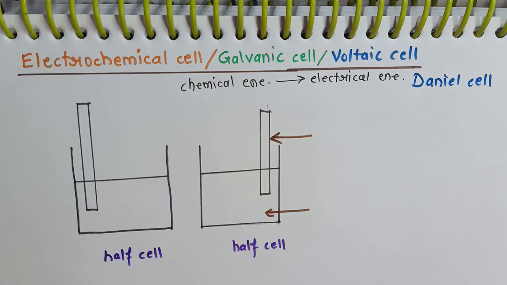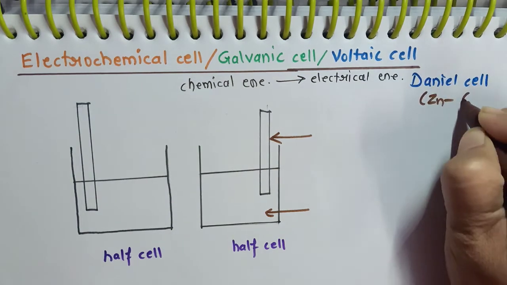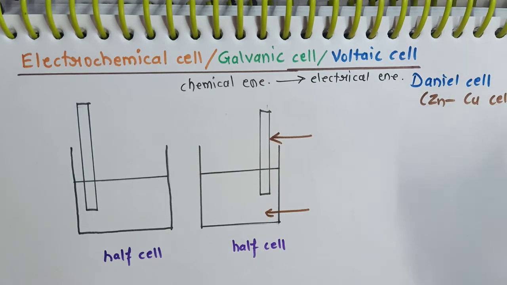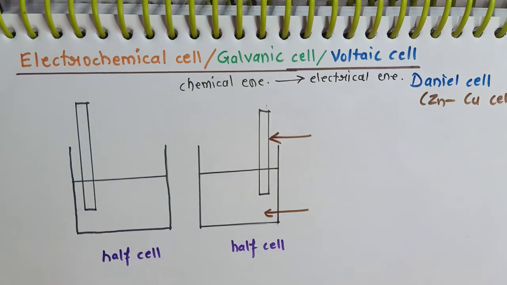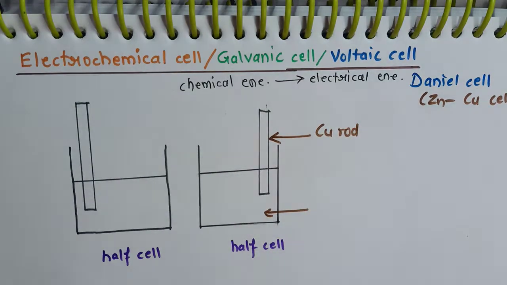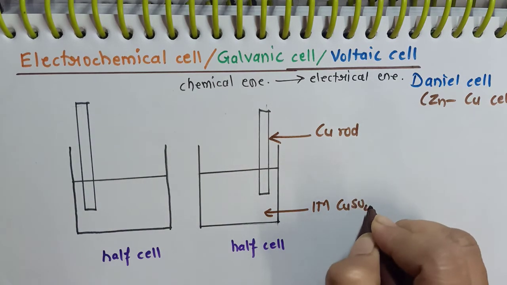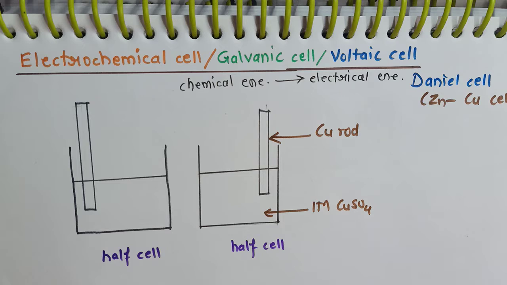In the Daniell cell, one electrode is made up of zinc and another electrode is made up of copper, and therefore the Daniell cell is also called the zinc copper cell. So this half cell contains a copper rod as electrode dipped in 1 molar copper sulfate solution which acts as an electrolyte.